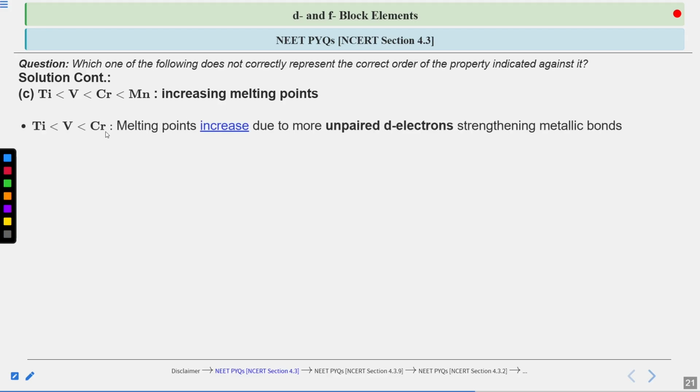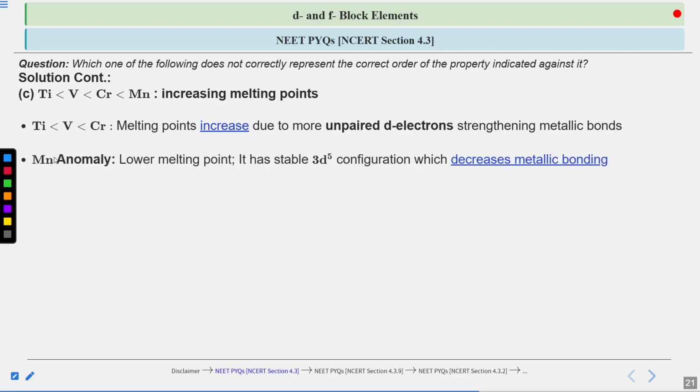So, chromium is having the higher melting point, then vanadium, and then titanium. This order is correct because melting point increases due to the more presence of unpaired d electrons in the outermost orbital of these transition elements, which strengthens the metallic bonds formed by these elements. So due to the stronger metallic bond, the melting point increases from titanium to chromium. Manganese is going to show anomalous behavior. Why? Because it shows a lower melting point value. Why? Because it is having a stable 3d5 configuration.